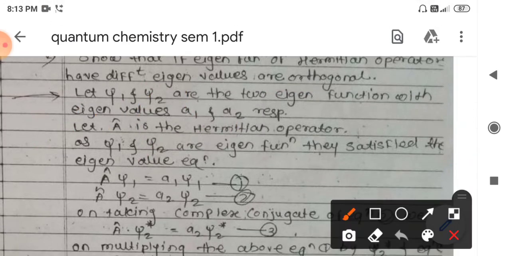So how will you prove that? First consider the two wave functions, say psi 1 and psi 2. These two wave functions have eigenvalues a1 and a2. Let A cap again be a Hermitian operator. By the definition of eigenfunctions and eigenvalues, operator A operating on psi 1 gives a1 into the same function, because it is an eigenfunction of operator A cap. And psi 2 is again an eigenfunction of operator A, so equation 2 is also satisfied.